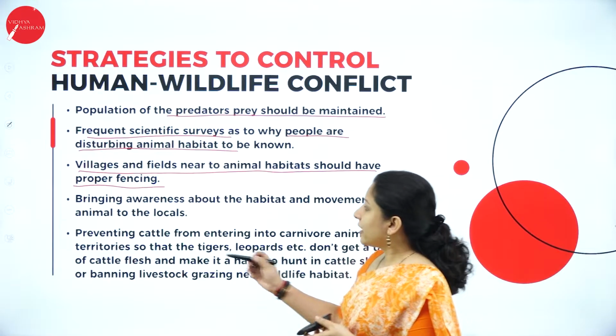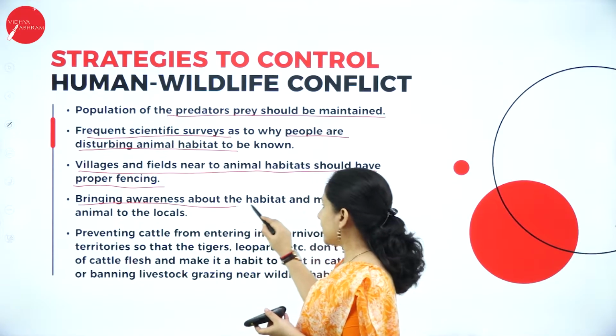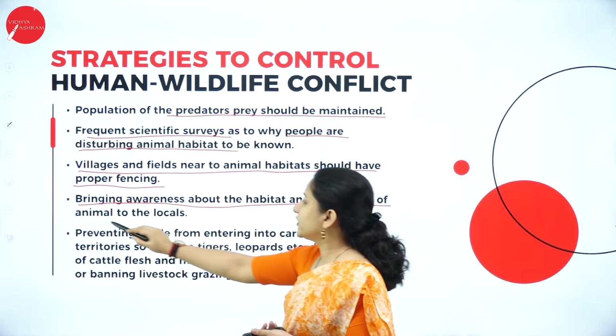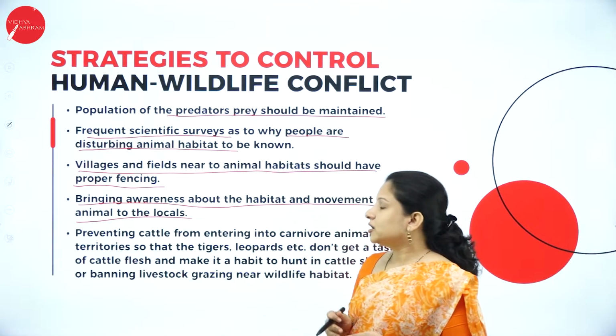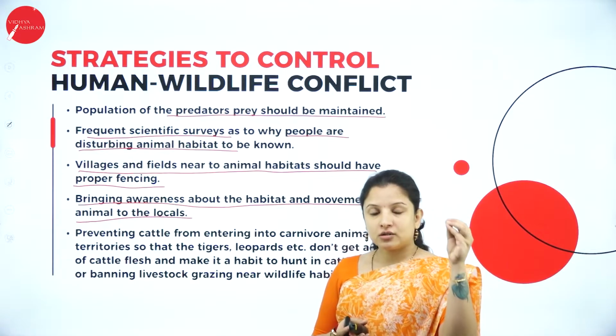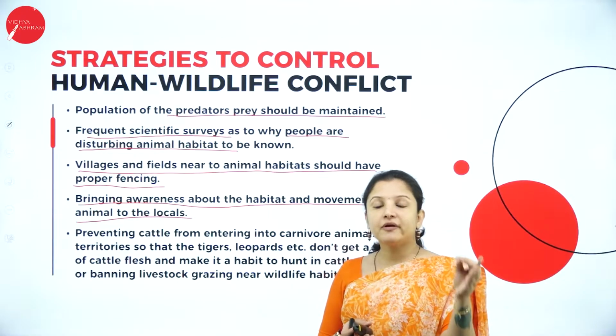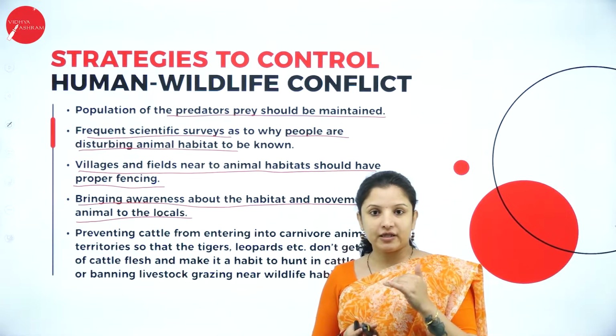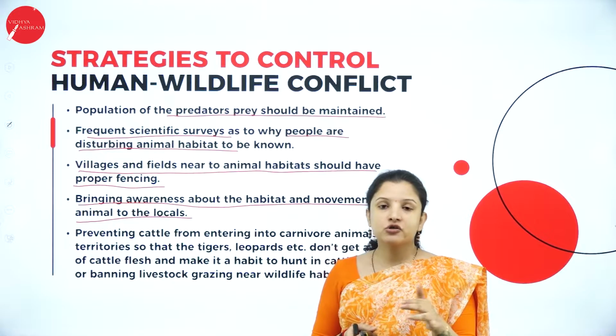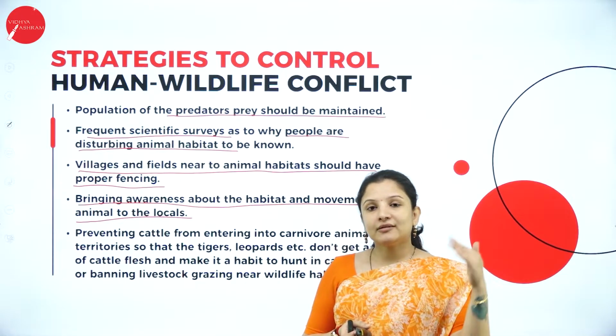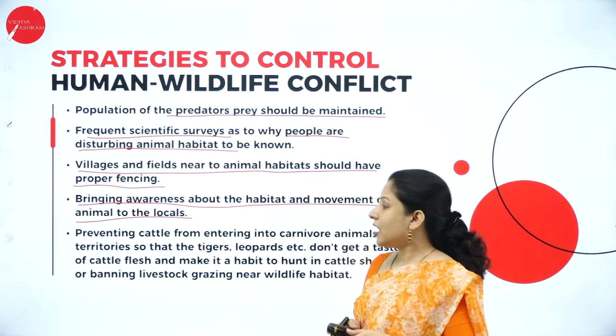And also awareness should be brought to the locals about the habitat and movement of the animals, so that they do not cause a problem to the habitat. Therefore, you can prevent the animals from entering into villages. All that knowledge should be taught to the people so that the animals and the humans can live in harmony.